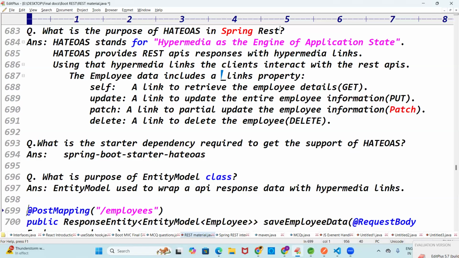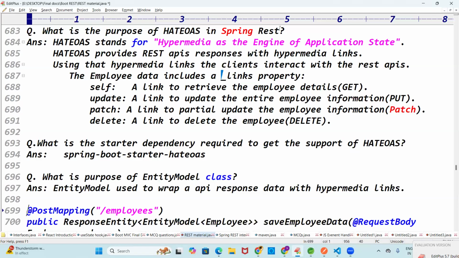See, entity model dot add method we are using, where we say link builder, link to. Tell me, link to what? We are making the link to what class and what method? Link to method is there, which belongs to what class, sir? And then we say link builder method also belongs to what class, sir? Those two methods are instance methods or static methods, sir?